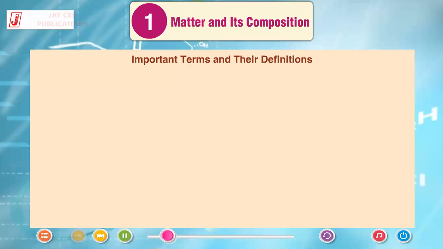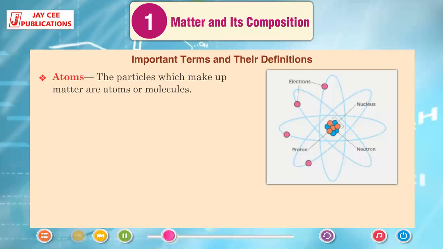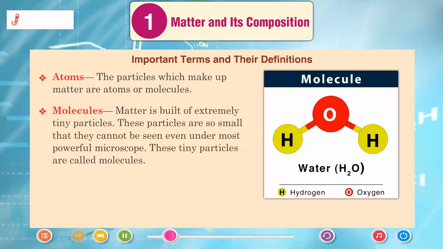Important terms and their definitions. Atoms. The particles which make up matter are atoms or molecules. Molecules. Matter is built of extremely tiny particles. These particles are so small that they cannot be seen even under the most powerful microscope. These tiny particles are called molecules.